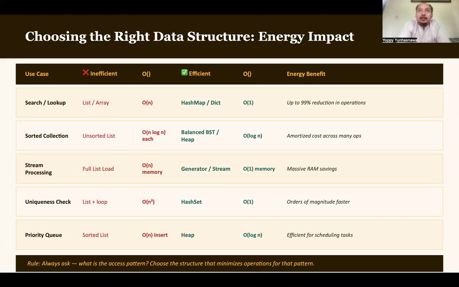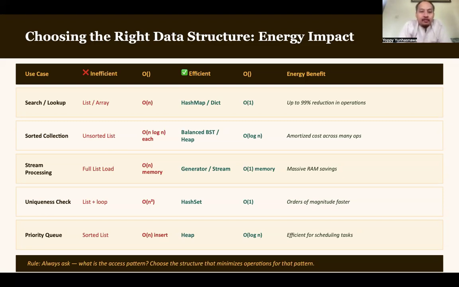An array can have redundant elements, but a set has unique elements. That is an example of two different data structures. So what I mean by choosing the right data structure related to energy impact is that we have to understand which data structure is more suitable for a certain use case, for a certain purpose.